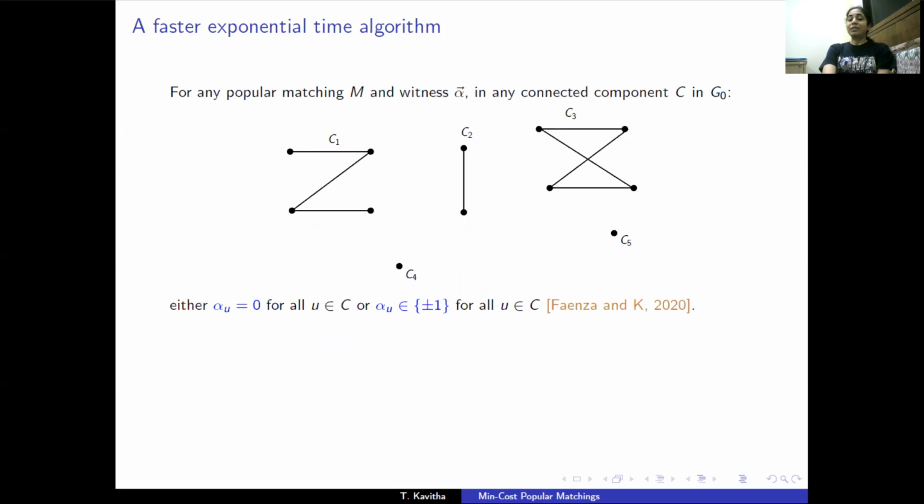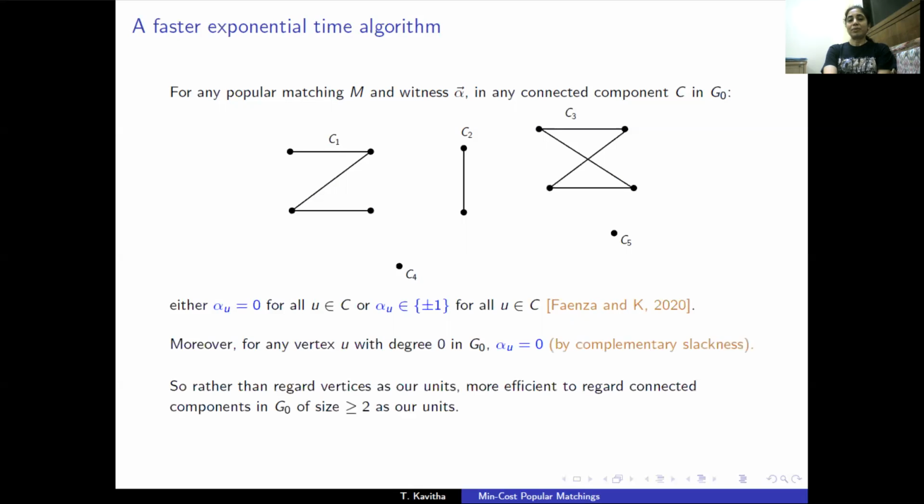Let's look at this subgraph. This need not be a connected graph. It has various connected components as in this picture. There are isolated vertices as well. An interesting property is the following. All vertices in the same connected component in the subgraph have the same parity of alpha values. So for all vertices u in a particular connected component C, either all alpha values are 0, or every alpha value is +1 or -1. For every isolated vertex in this popular subgraph, its alpha value is 0. This follows from complementary slackness.